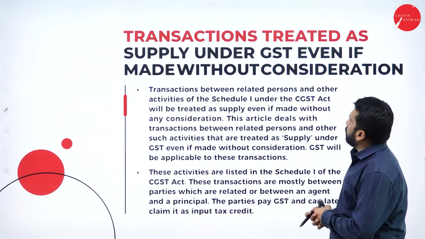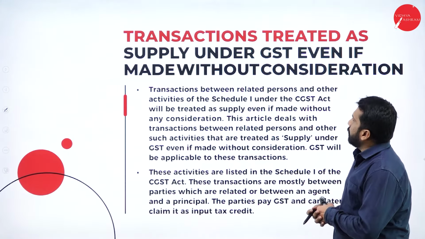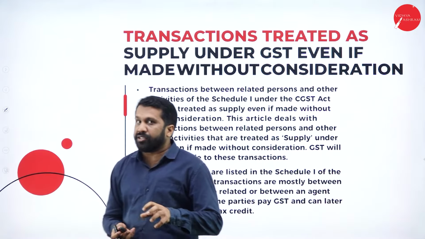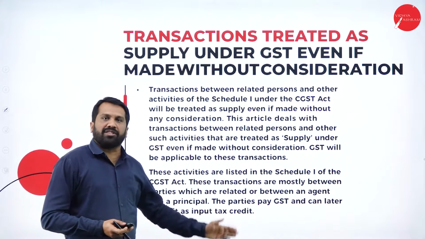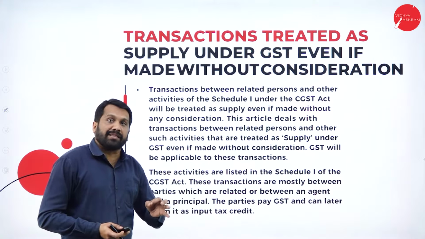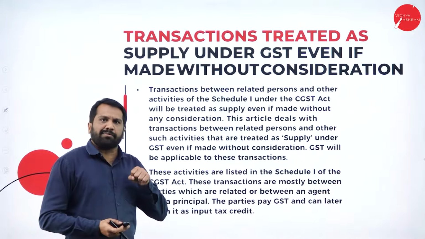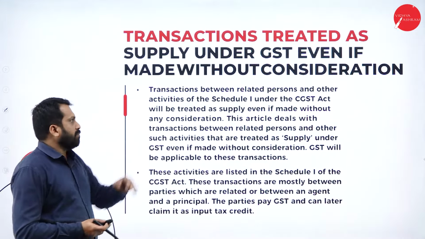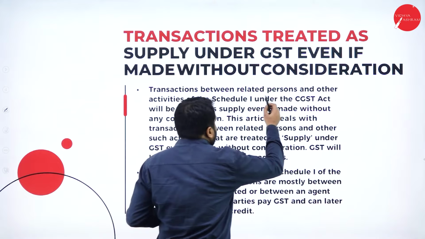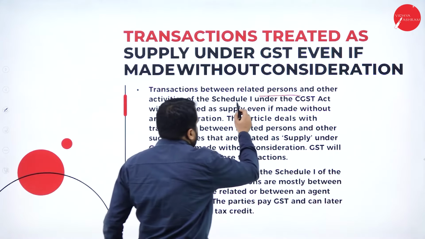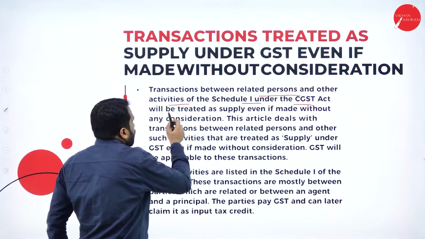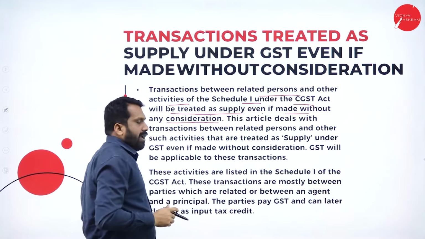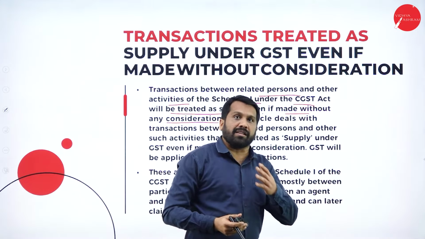Transactions treated as supply under GST even when made without consideration. There are a few transactions where consideration is not there, but as per the GST rule there must be certain consideration, though some exceptions are there. Without consideration also we treat this as a sale. Now, transactions between related persons and other activities of Schedule 1 under the CGST Act will be treated as supply even if made without any consideration. See, any transaction, already I have explained to you who the related parties are.